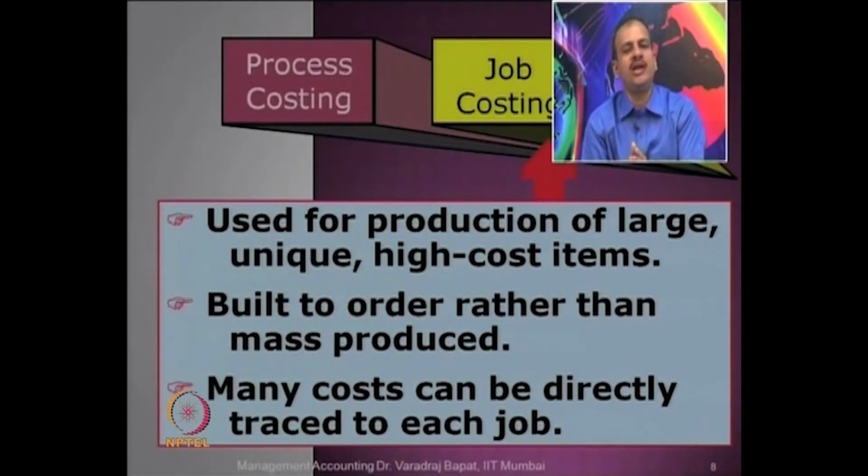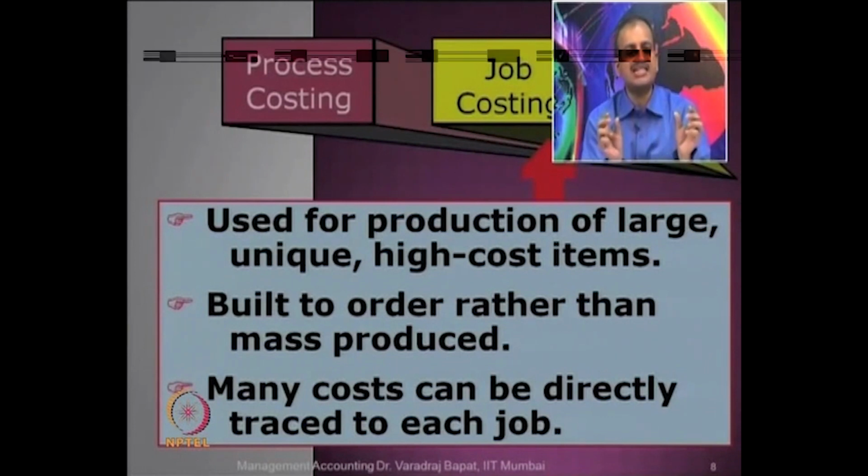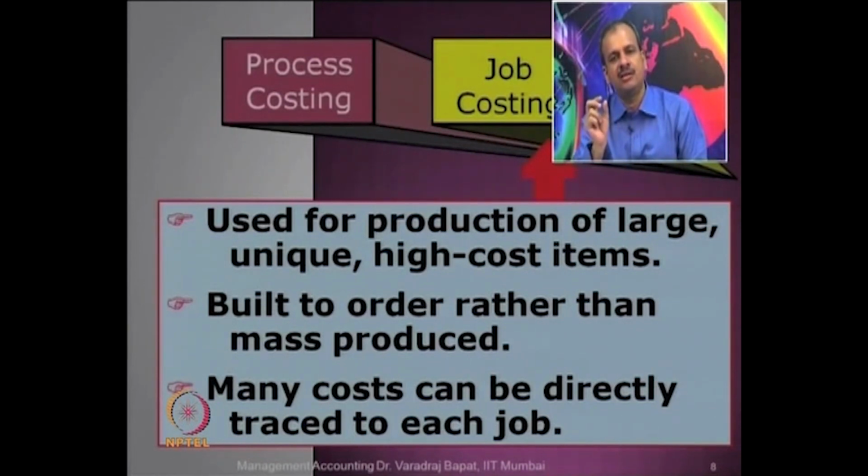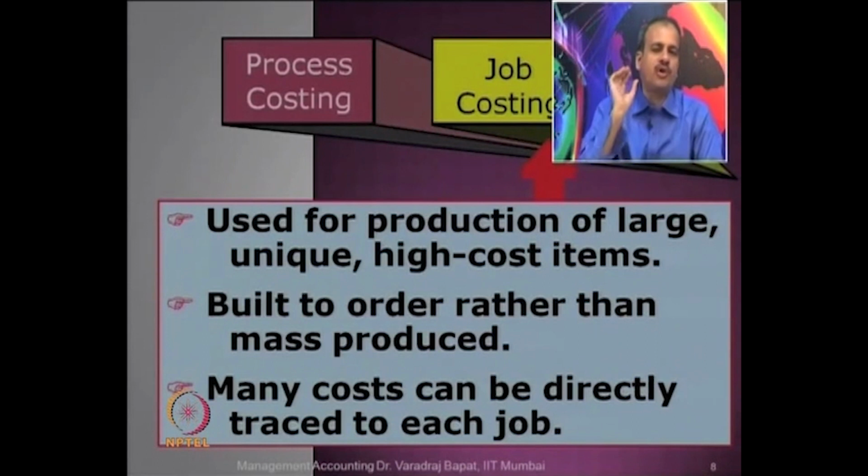They are not produced only for you. The doctor may prescribe some standard medicines which are mass produced in a factory. But which medicine to take and in what doses, etc., that professional service is essentially in the nature of job costing, because it is customized and built for a specific person.